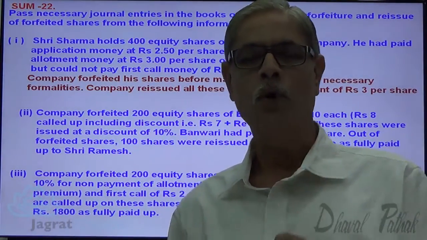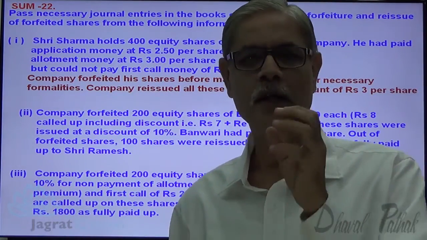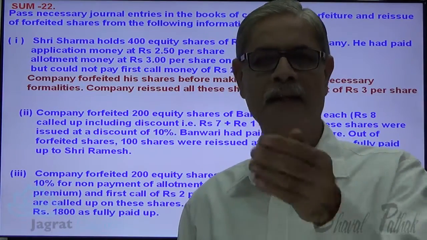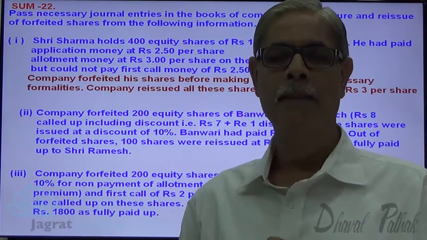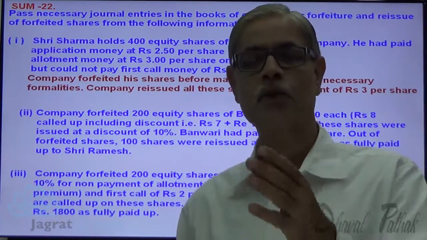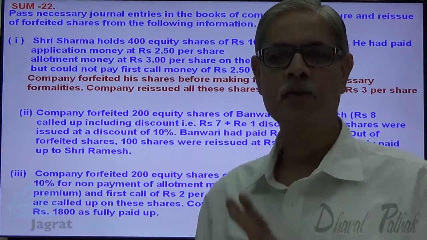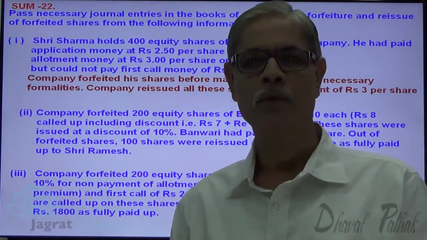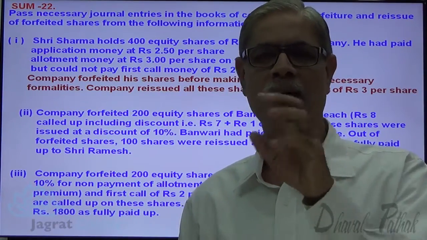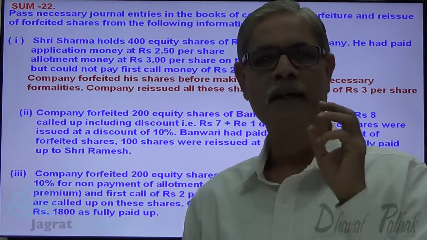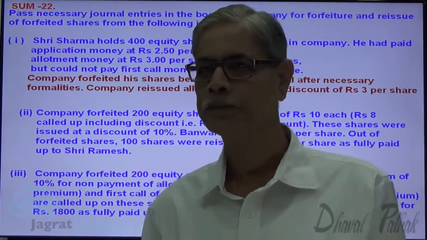So here the full amount per share is not yet called. The final call is yet to be demanded and received. Before that, shares are forfeited for non-payment and these shares are reissued as fully paid up. So once again in this sum also, where the shares are issued at premium, we are required to write down calls in advance in the reissue entry. This is what I have explained to you in brief. I will explain the same concept in detail while solving the sum. Let me start now.